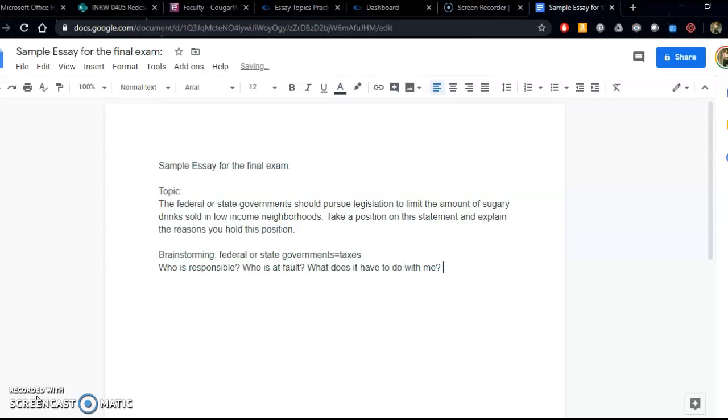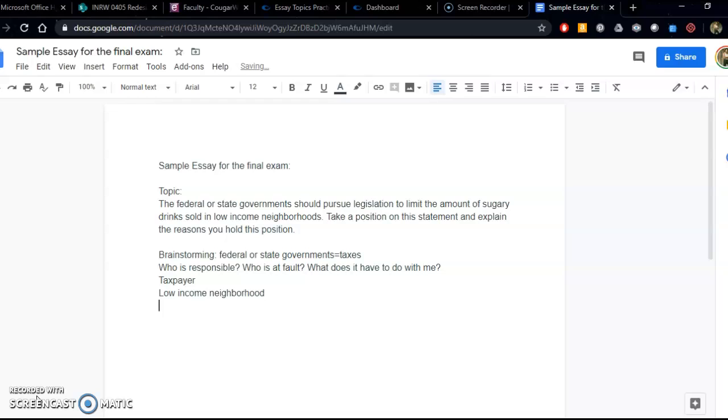Because maybe you might think, oh, this issue doesn't have anything to do with me. But if you are a taxpayer, then it does have to do with you. And if you live in a low-income neighborhood, then it does have to do with you.